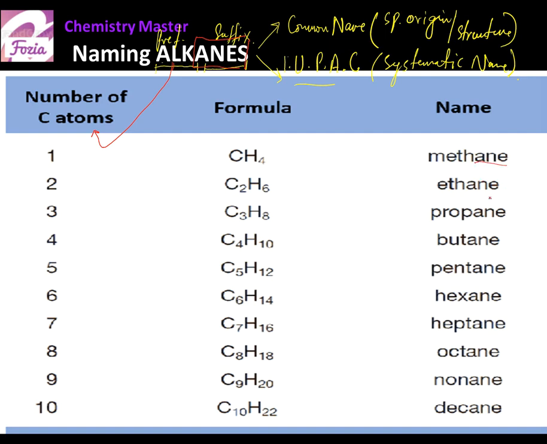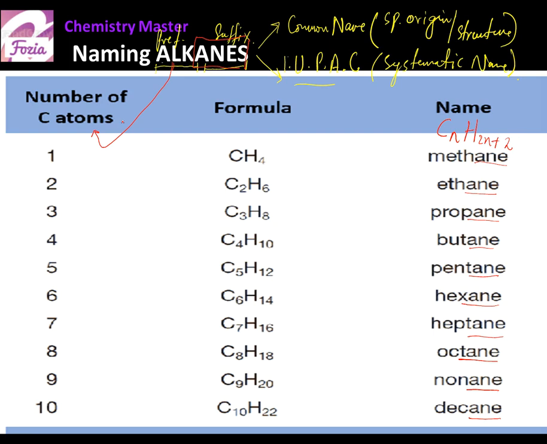Why? Because all are compounds having the same structural features and the same elemental ratio, following the same general formula, and all having single bonds. So how do we get to know the prefix?